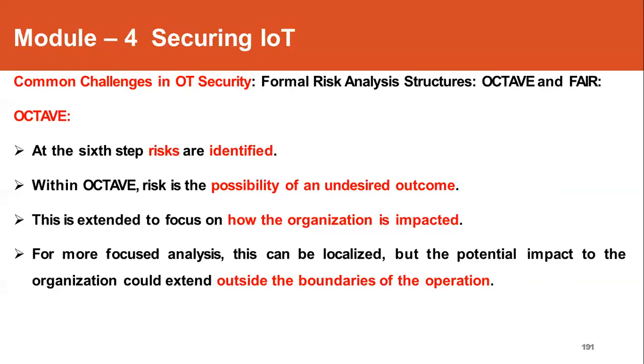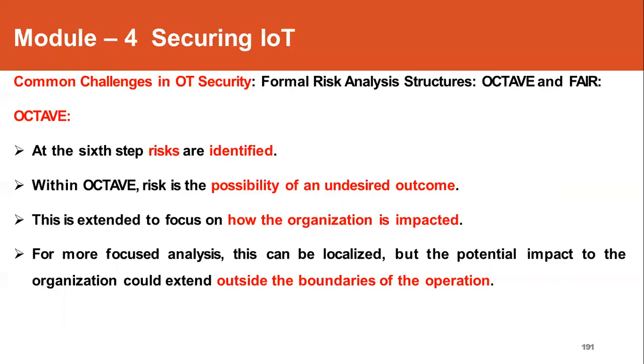Once the risk is identified, one must evaluate how the organization will be impacted based on this risk. If some machinery is not working properly due to a risk or a security attack, what is the impact on the organization? Will the machine cease to work, or will the entire organization get halted due to this? All those things have to be documented in the impact analysis.